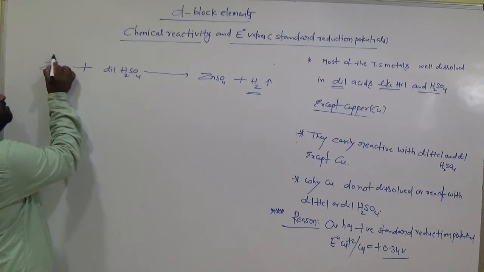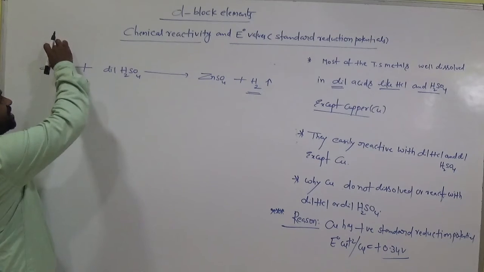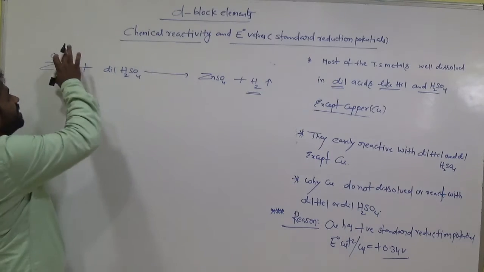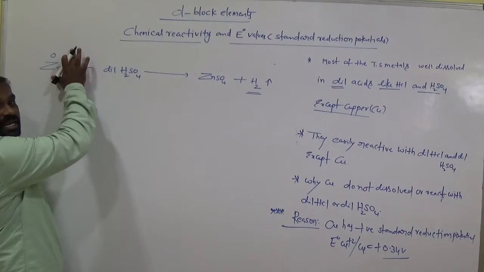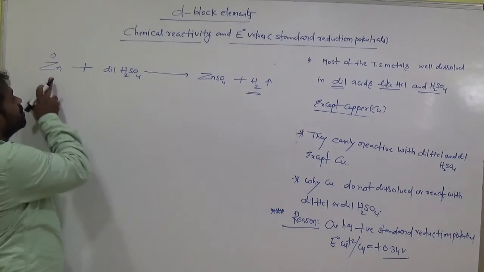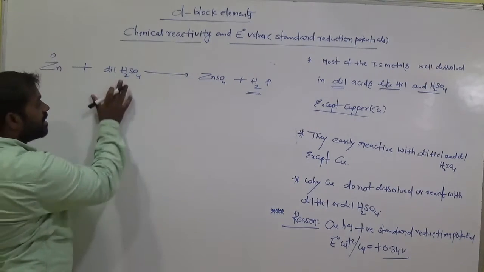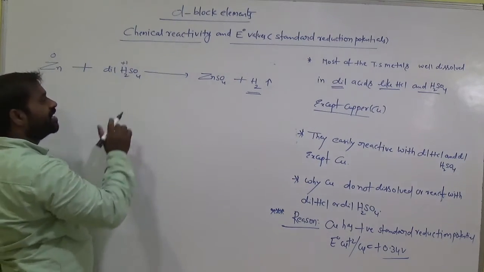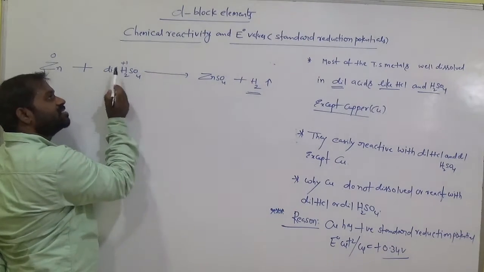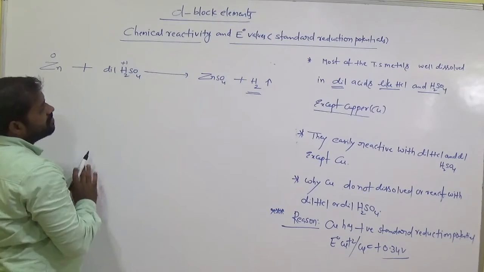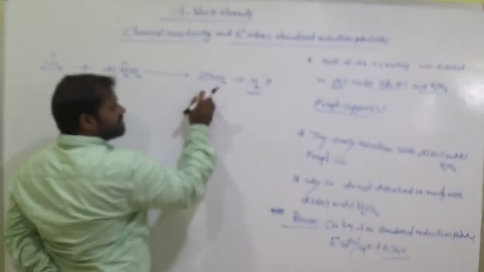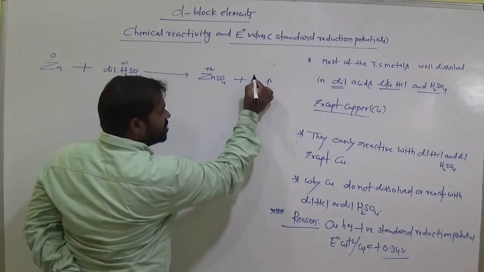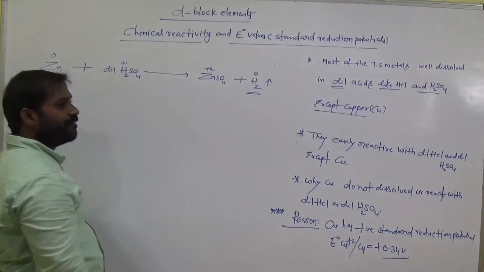What is the oxidation state of zinc here? 0. Why? Because zinc is in elemental state. In the elemental state, the oxidation state of metals or elements is taken as 0. So the oxidation state of zinc is 0 here. And hydrogen shows +1 oxidation state. What is the oxidation state of hydrogen in H2SO4? +1. Clear? In zinc sulfate, the oxidation state of zinc is +2. And here H2, the oxidation state is 0.